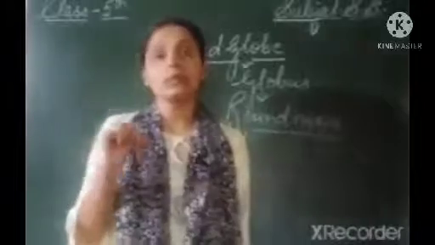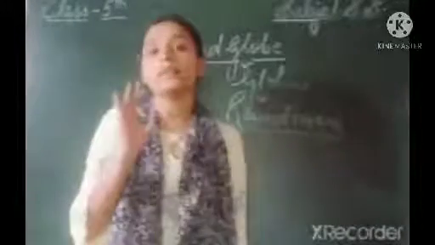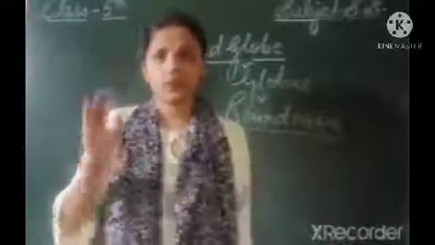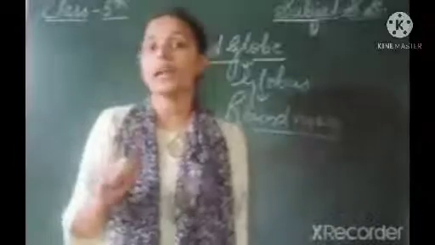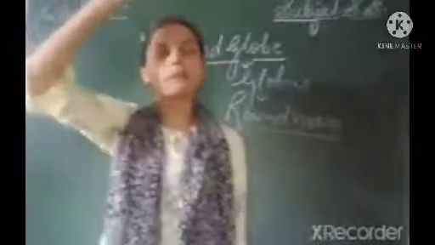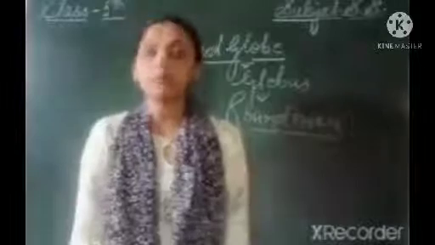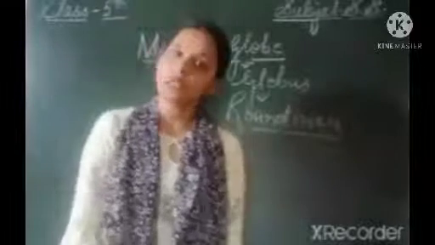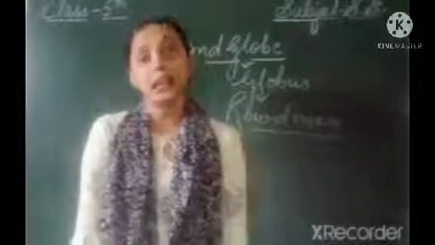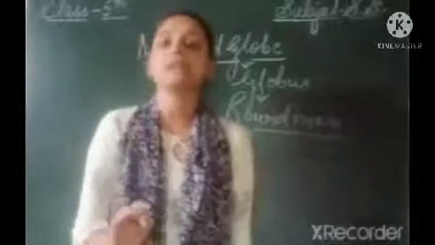Okay, direction on a map. So you all know that there are four cardinal directions. Top of the map represents what? North. Okay, bottom of the map represents south. Right hand side represents east and left hand side represents west.